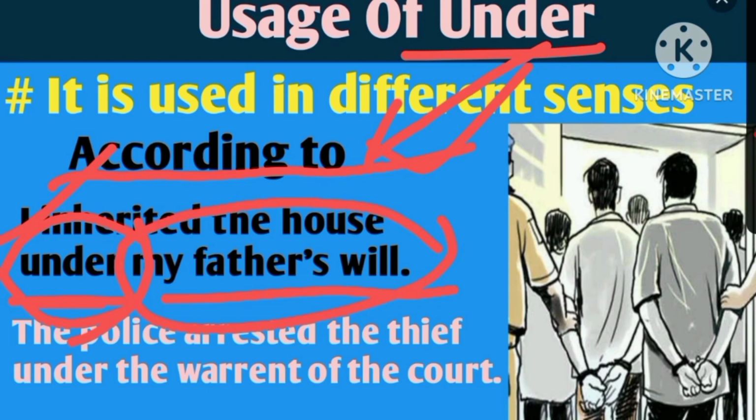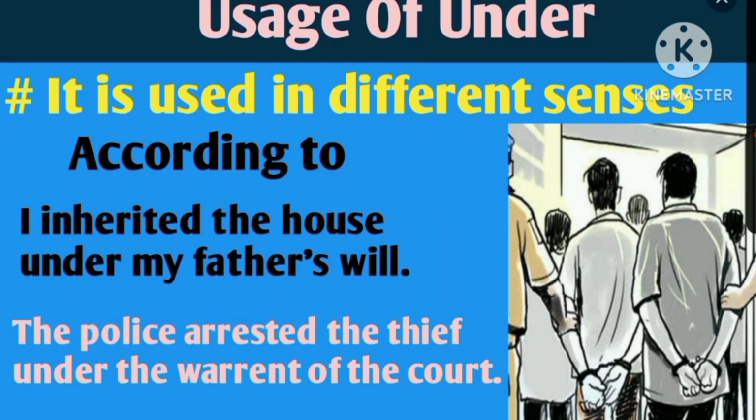In the second sentence you can see, the police arrested the thief under the warrant of the court. Here you can see we have used under, and after that we have used its object, that is a noun. There is also another preposition of, and for that the court is the object. Now here you can see under the warrant. That means we have used the term under as preposition.